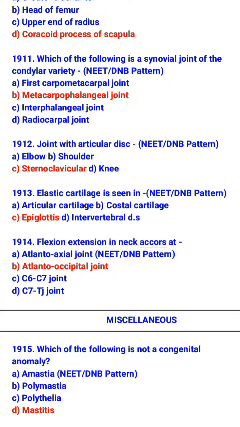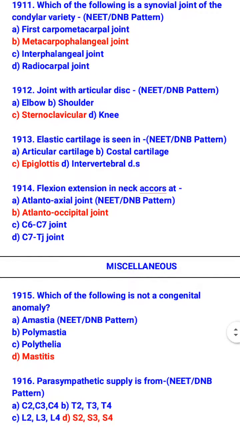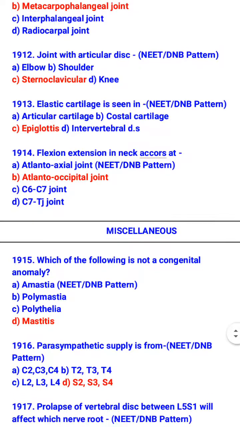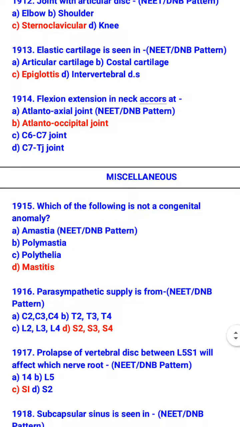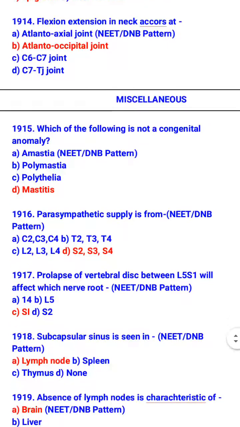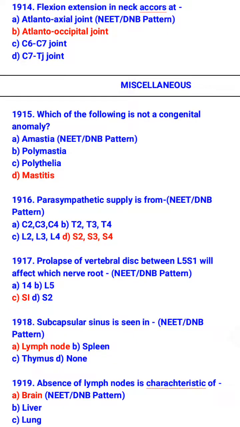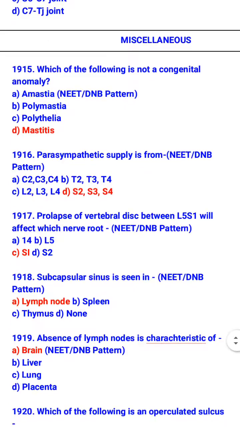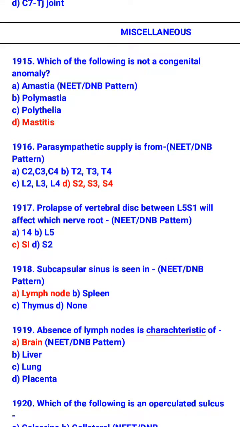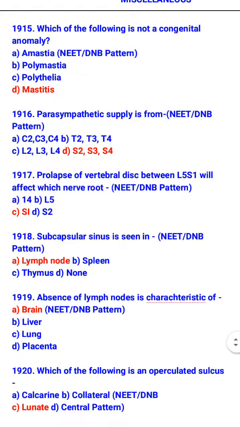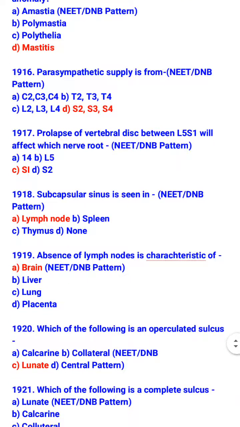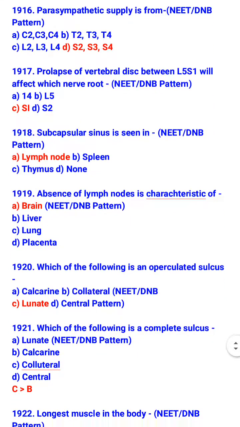Flexion extension in neck occurs at atlanto-occipital joint. Now, which of the following is not a congenital anomaly? Mastitis is not a congenital anomaly. What is congenital? Amastia, polymastia, and polythelia. Parasympathetic supply is from S2, S3, S4. Prolapse of vertebral disc between L5 and S1 will affect which nerve root? S1. Subcapsular sinus is seen in lymph node. Absence of lymph node is characteristic of brain.